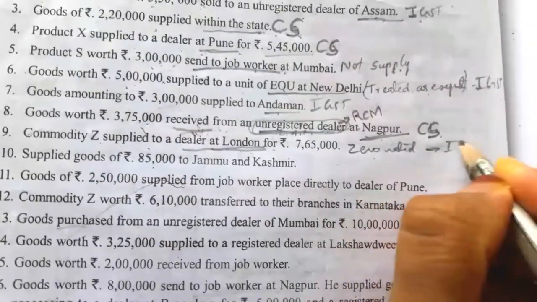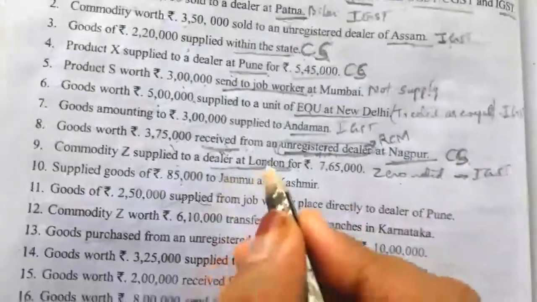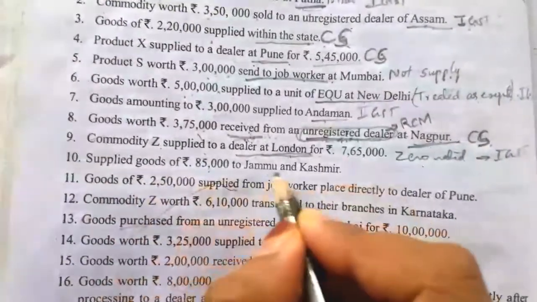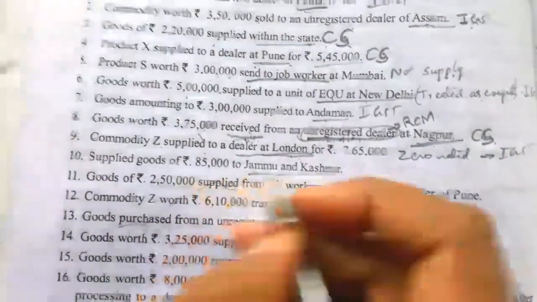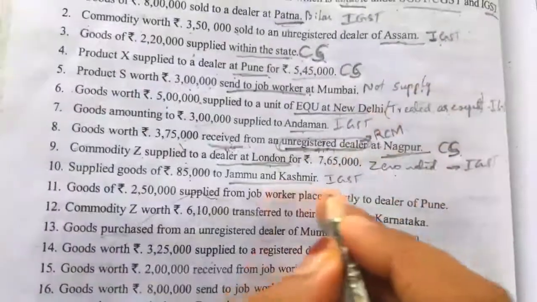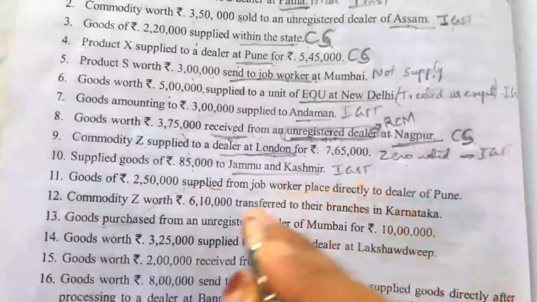Under the IGST column we have to take this, since it is a supply outside Maharashtra. Next, supply of goods worth 85,000 to Jammu and Kashmir. This supply we have to take under the IGST column. Maharashtra and Jammu and Kashmir are two different states, so we have to take it under IGST.